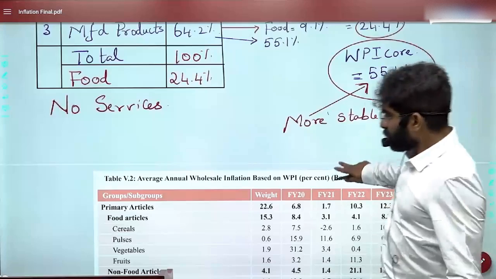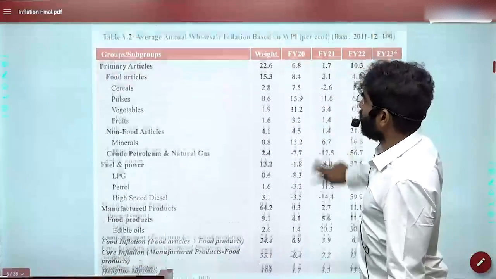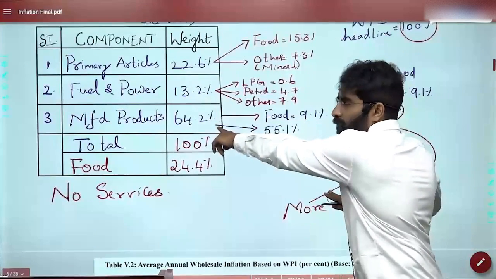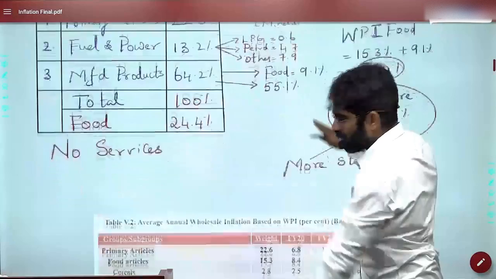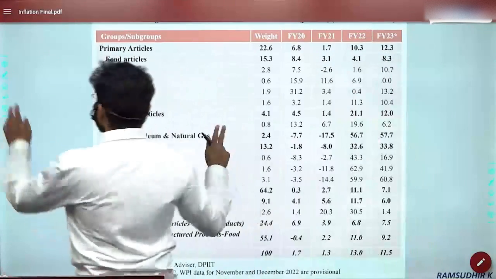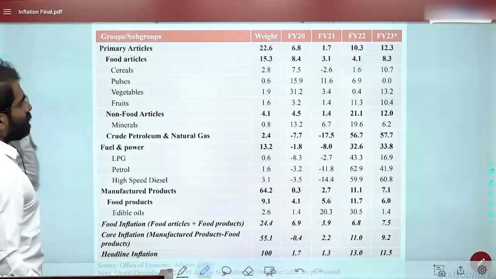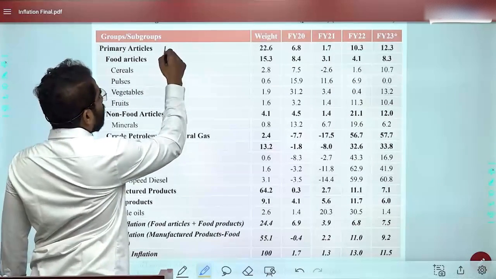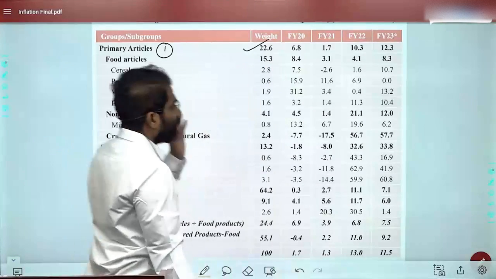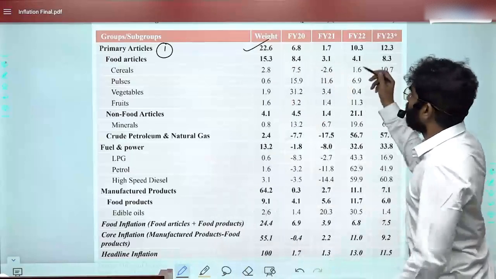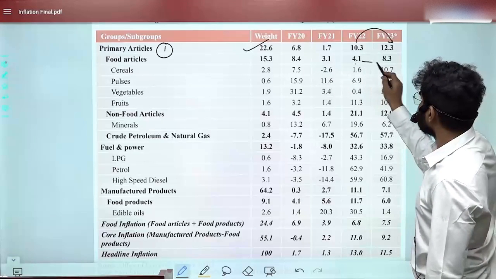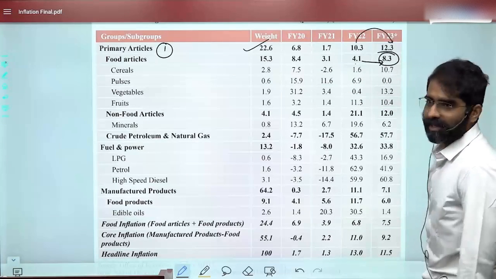So now, the same thing, this division which we have seen here, 22.6, 13.2, 64.2, no confusion. The same thing here you will find. Now here you can see primary articles. The weightage is 22.6. And if you make a comparison here, especially the food articles, there is an increase in inflation.